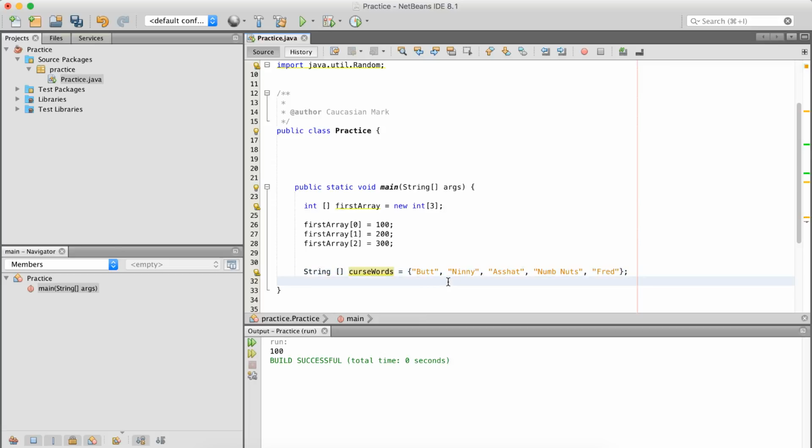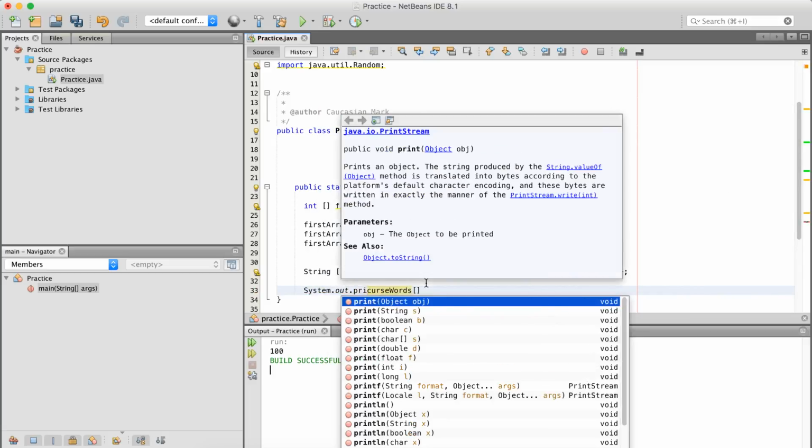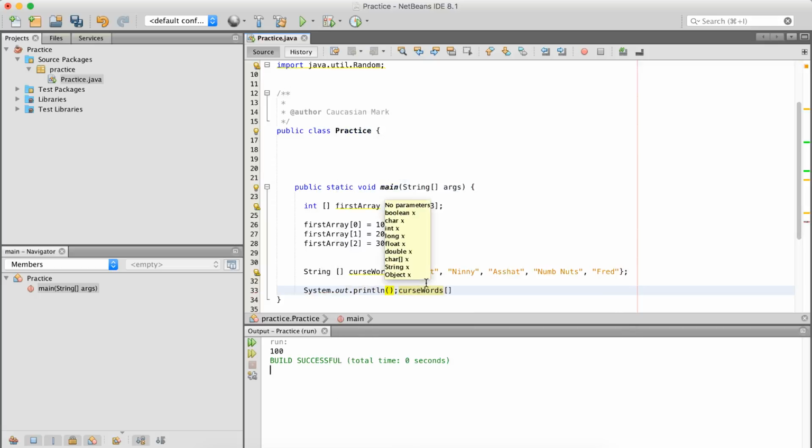Now what we've done is we're not limiting ourselves initially off the bat of how many we might create. We could just put the value inside of here. So now we could come down into curse words, and we'll do the System.out.println. Throw that other parenthesis over here, and let's come in here and do 0.